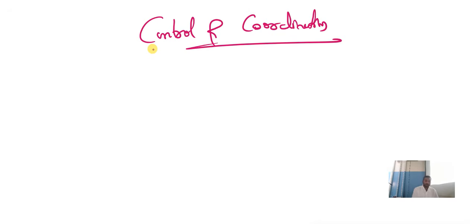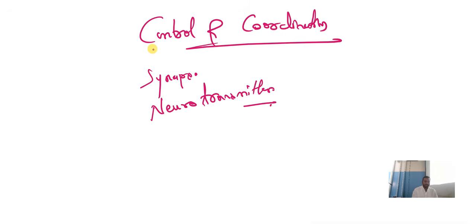And next, coming back to the chapter, control and coordination. In control and coordination, you have to understand the concept called synapse. So, what is synapse? What are neurotransmitters? Please understand this word neurotransmitters. About this, you will get information in page number 59. Kindly study that. Page number 59.